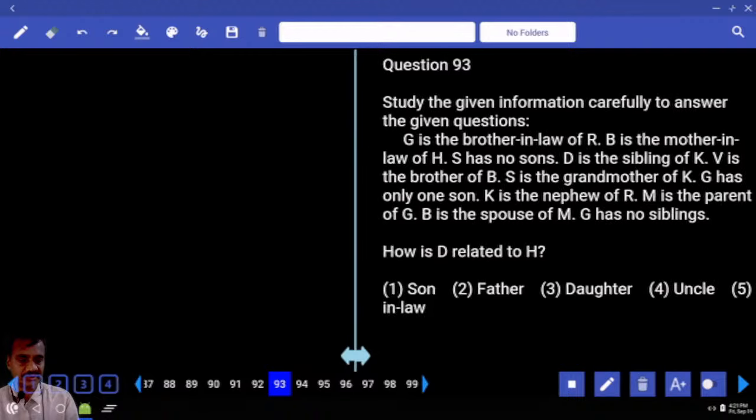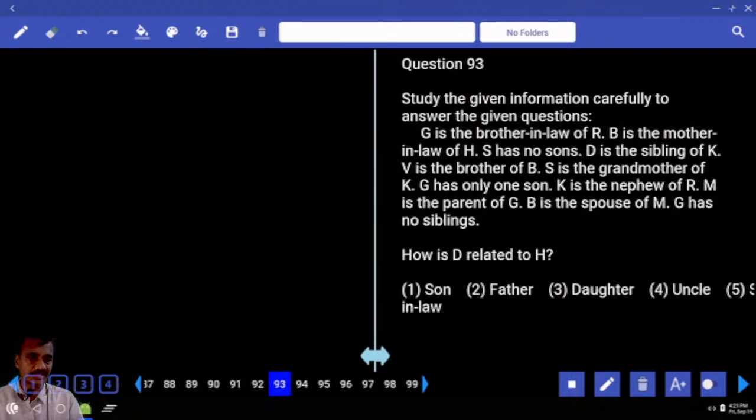Then G is the brother-in-law of R. And G has no siblings or not? G has no siblings. G is the brother-in-law of R. Now G has no siblings. R is the brother-in-law of G. That means R's spouse's brother, because G has no siblings.